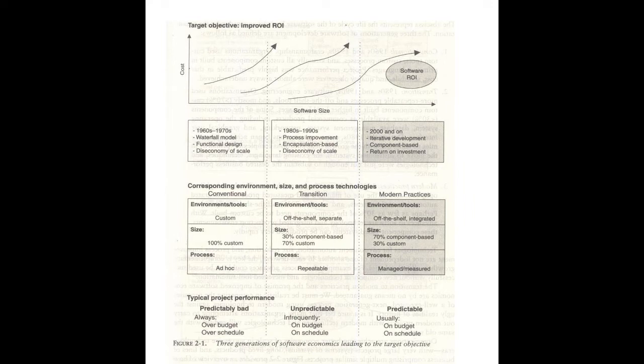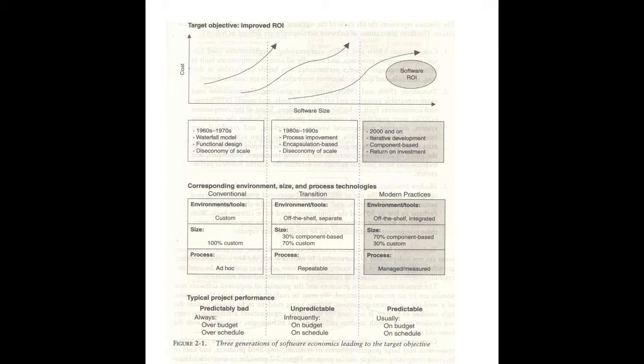So like that, whatever project you start, you have some expectation of return on investment. There are three different generations. The first one is 1960s to 70s, the next one is 1980s to 90s, and the other one is 2000 and onwards. In all the cases, when the software size increases, automatically the cost also increases. In all the cases, everybody is concentrating on getting return on investment, right?